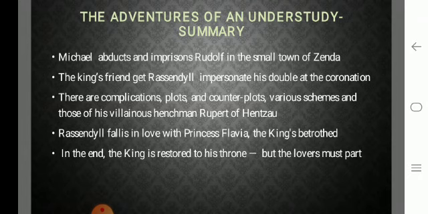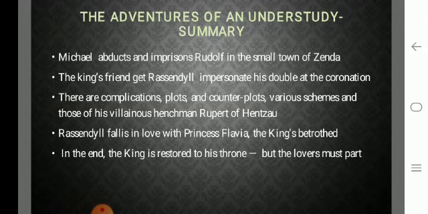The king's friends get Rassendyall to impersonate his double at the coronation. So here the king's friends, the two friends that we read about, help Rassendyall and request him to enact as the king for the day, for the coronation. There are complications, plots and counterplots, various schemes, and those of his villainous henchman Rupert of Hentzau.